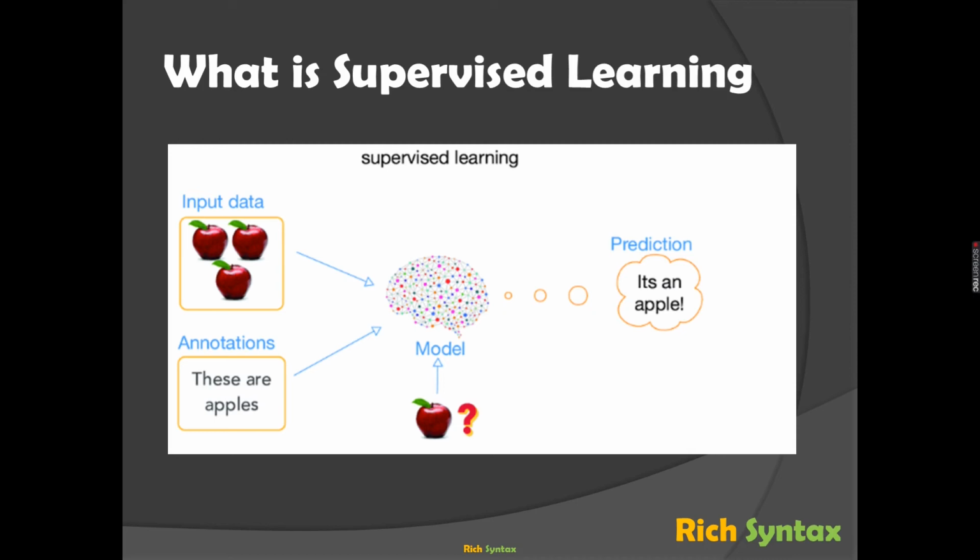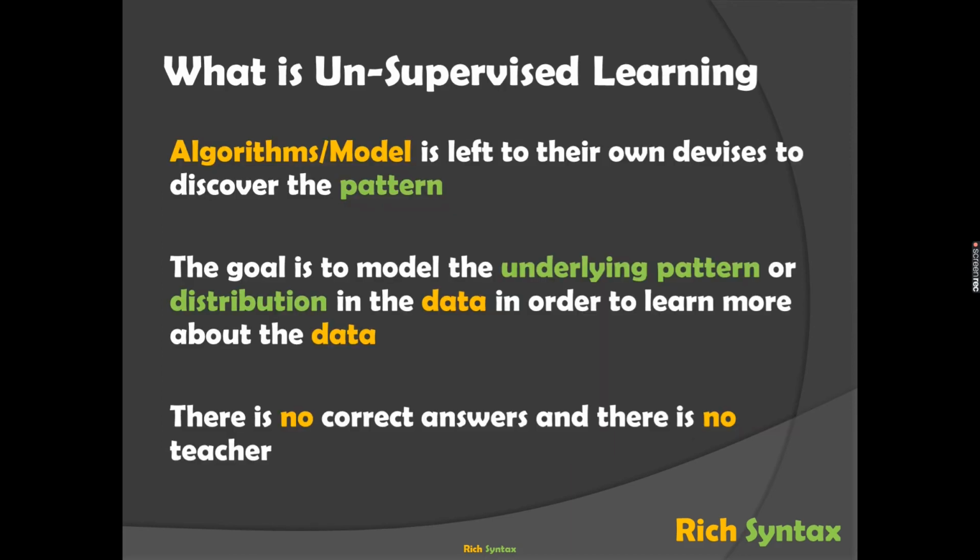This is a simple example, but in reality things will be a bit complex. This is just an example for you to understand what supervised learning is. So let's see what unsupervised learning is. The algorithm or model is left to its own devices to discover the pattern. The goal in this model is to identify the underlying pattern or the distribution in the data